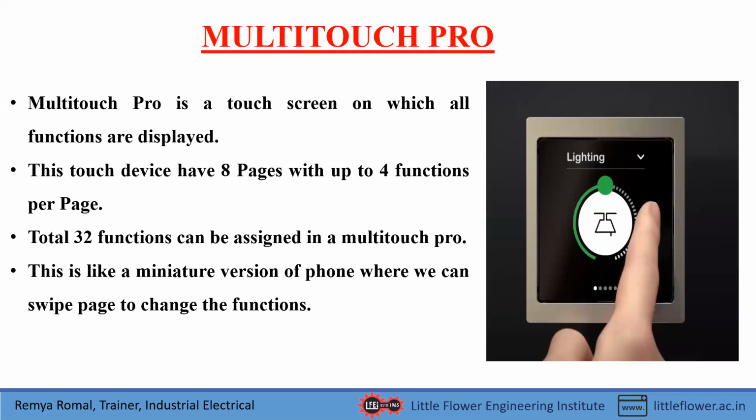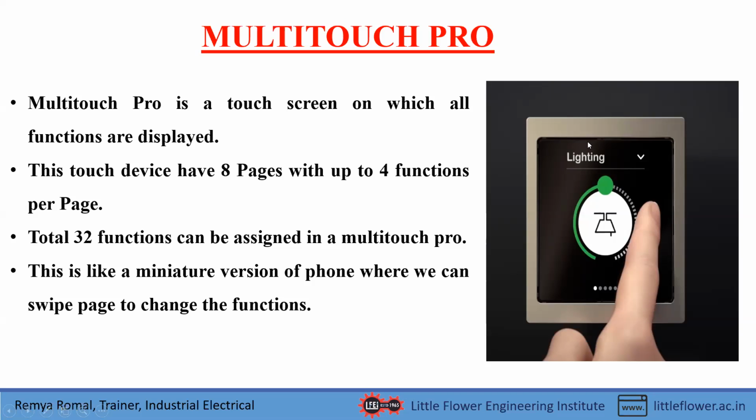And then the multi-touch pro. The multi-touch pro is an important and integral part that is mounted in our home that has been automated. This multi-touch pro is fixed on a wall. It is a multi-touch screen on which all functions are displayed. I'll give an example. You can see in the figure that it is assigned as lighting on this page. This black color is known as a page. So it is lighting.